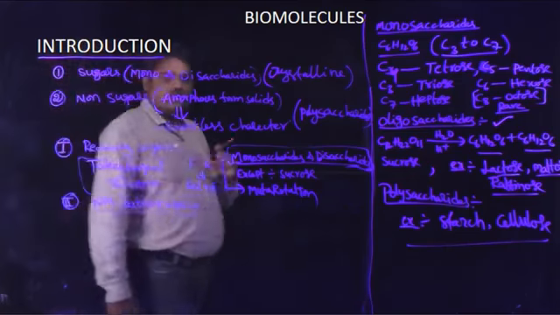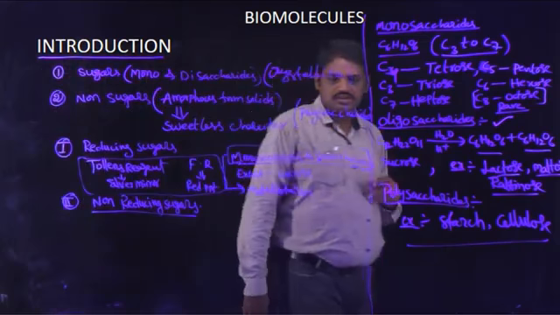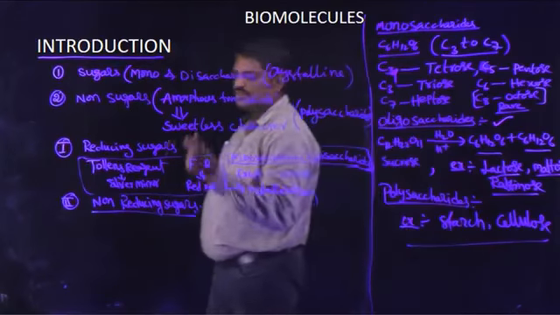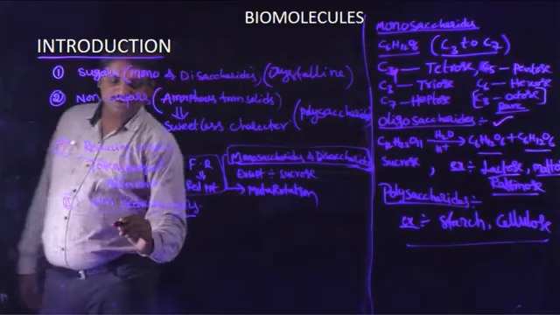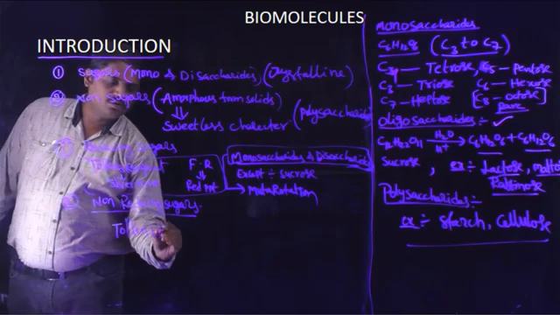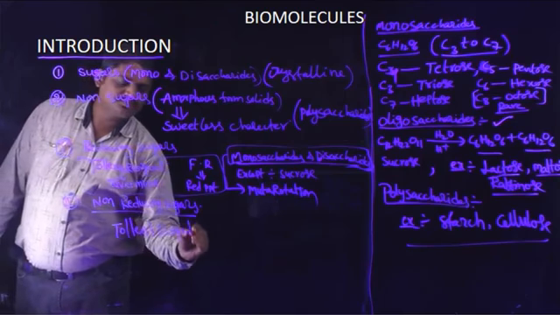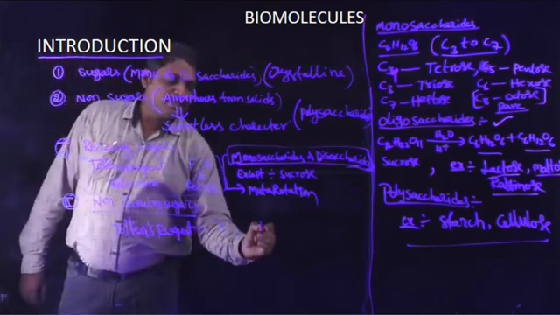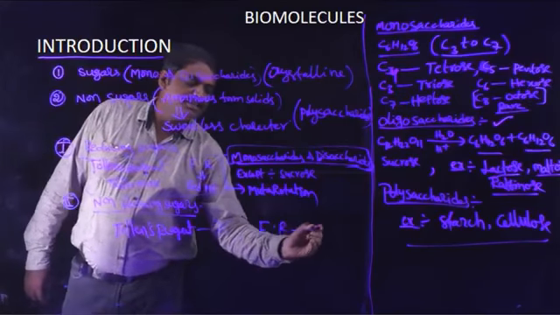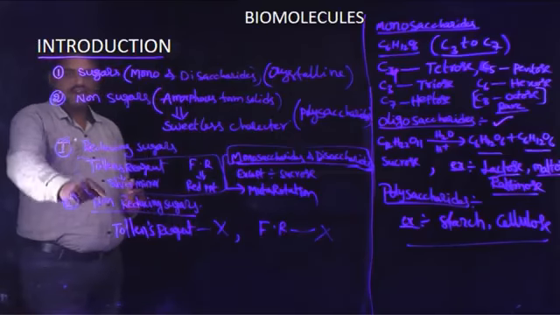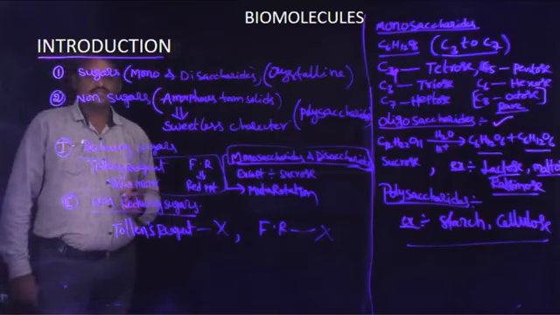What is the meaning of non-reducing sugars? Non-reducing sugars means these molecules do not reduce Tollens reagent and Fehling's reagent. That type of molecules are known as non-reducing sugars.